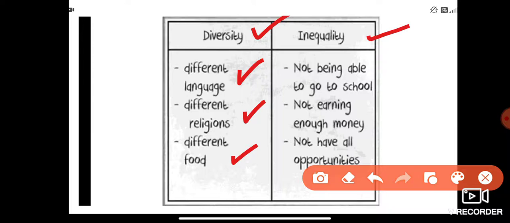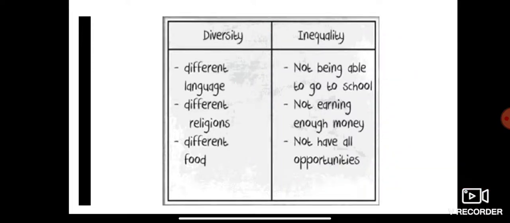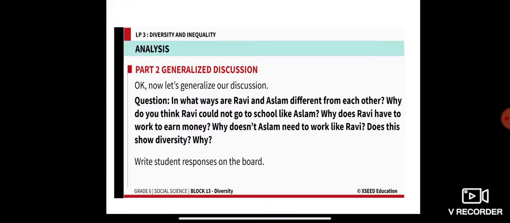Inequality means not being able to go to school, since one is going to school and one is not going to school, not earning enough money. Like we know that Ravi's father is a gardener and Aslam's father is a lawyer. They are not earning an equal amount of money. That is inequality. Not having all opportunities. One is rich, one is poor. One is able to go to school, one is not able to go to school. So that is the difference between diversity and inequality. Please keep that in mind.